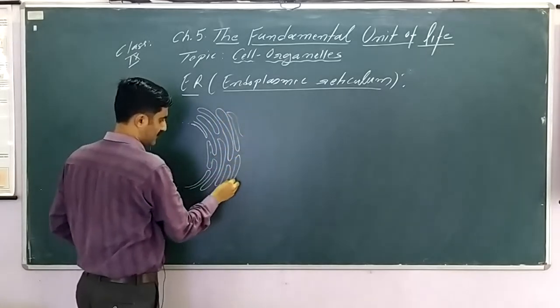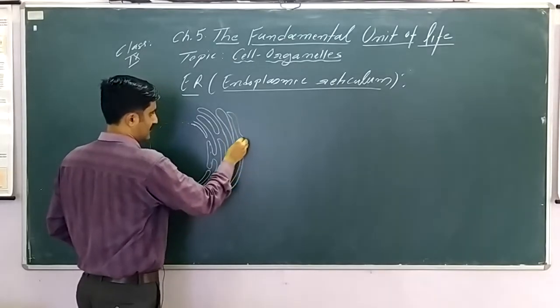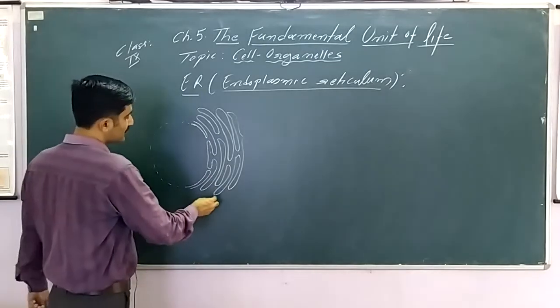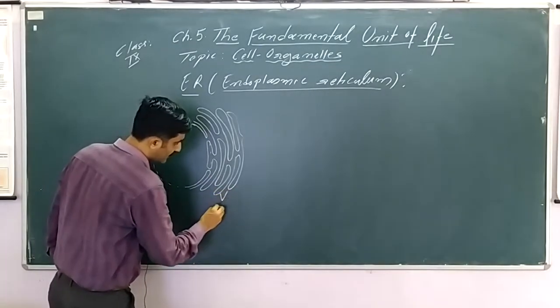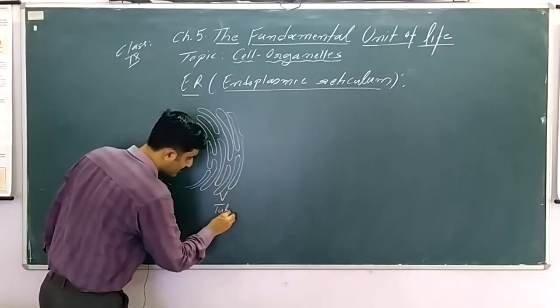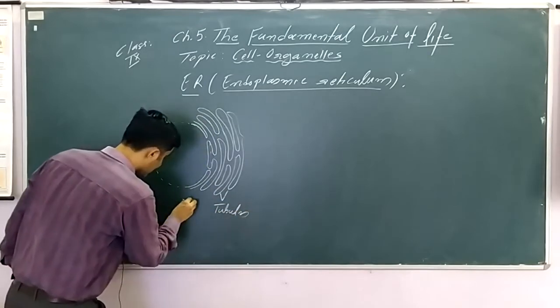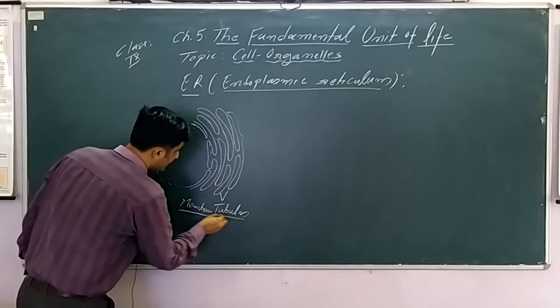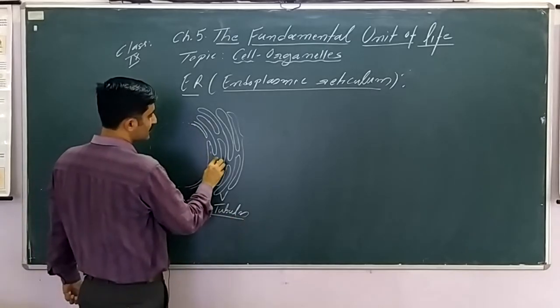This membranous structure is made up of membrane tubules. From here, if you see, they extend.